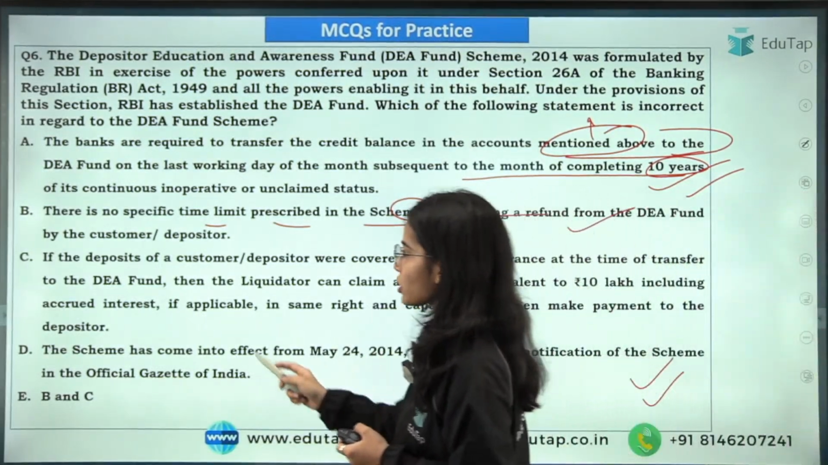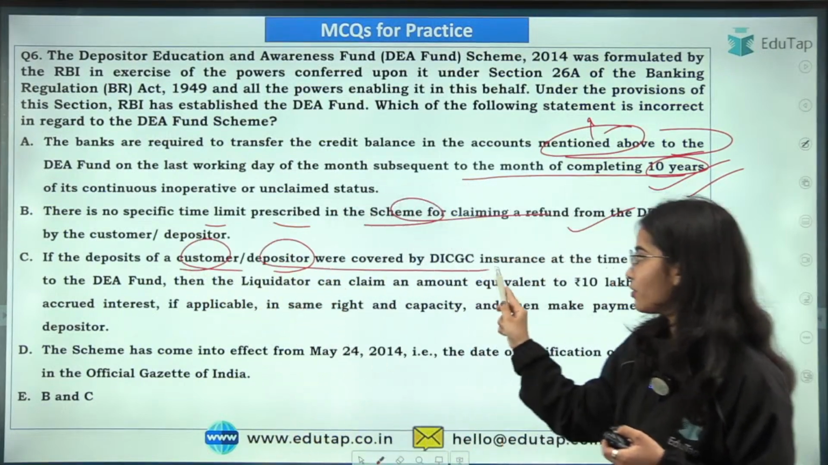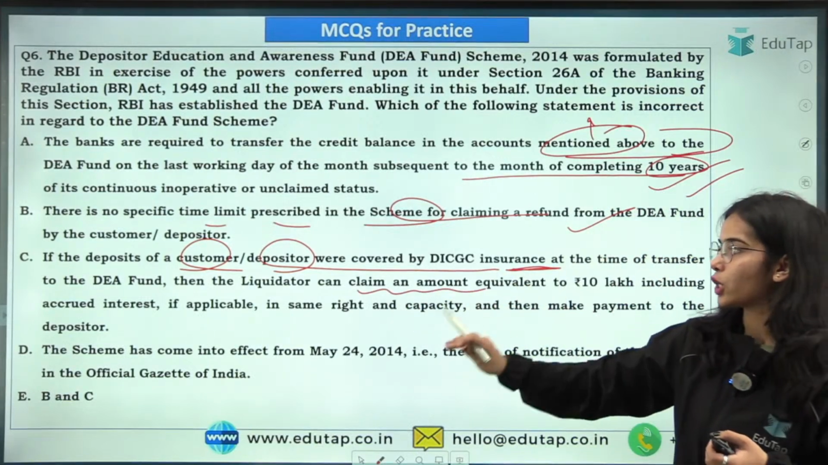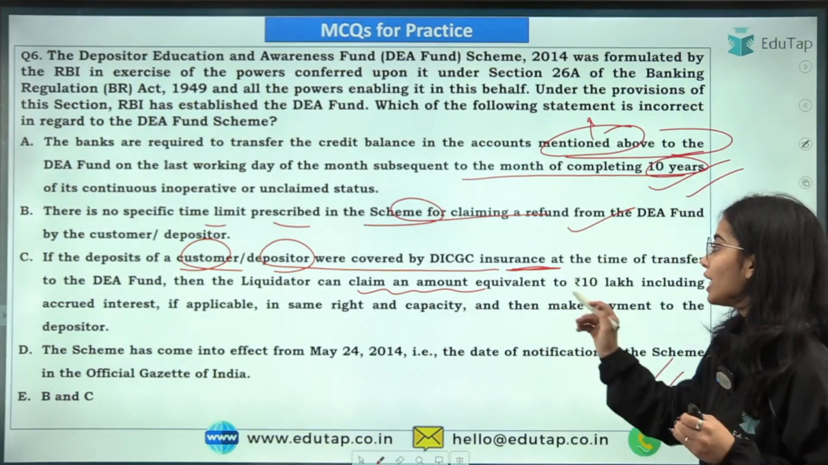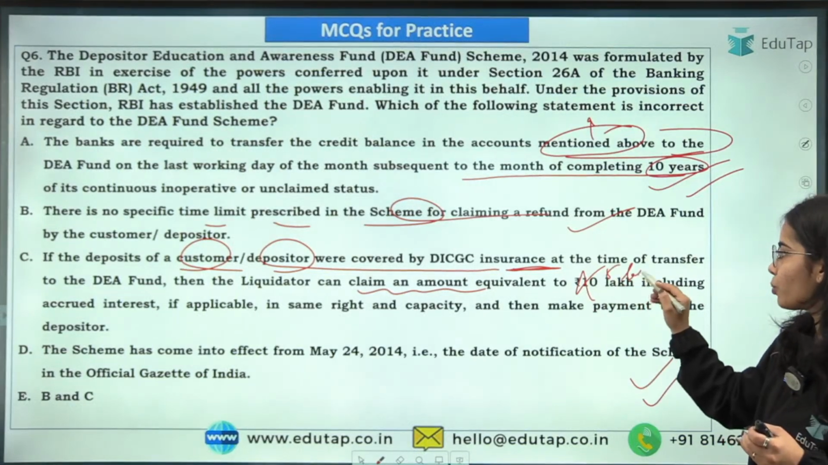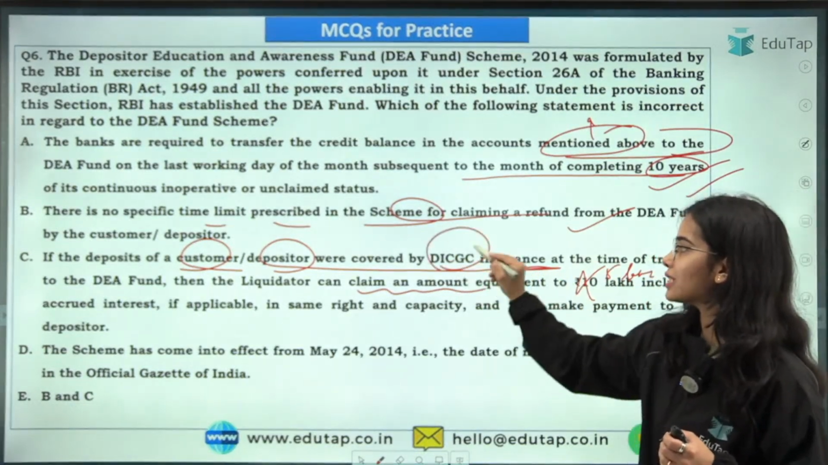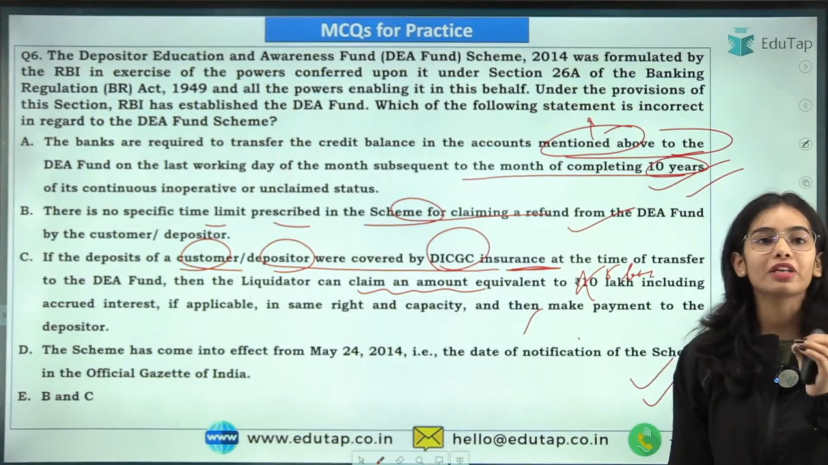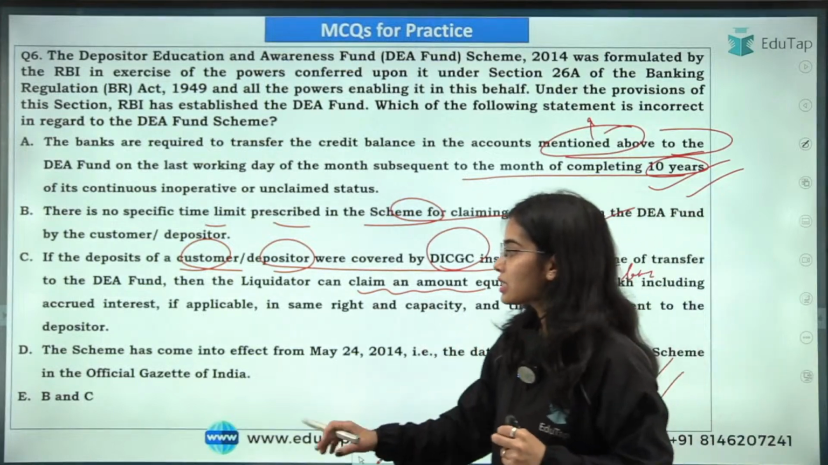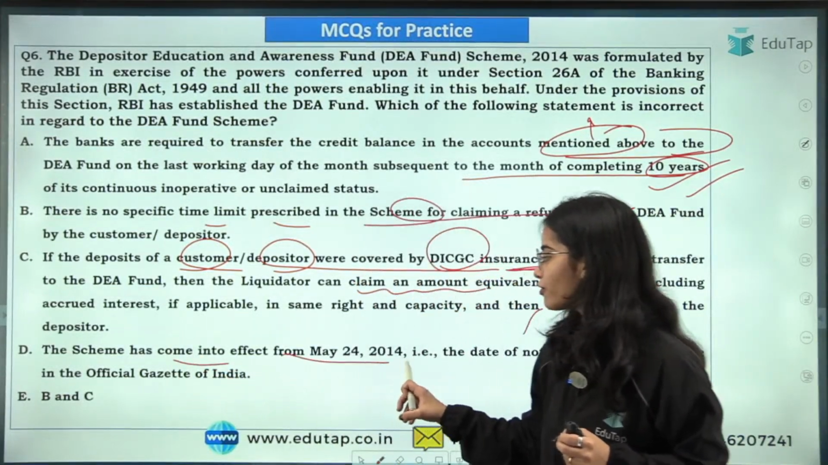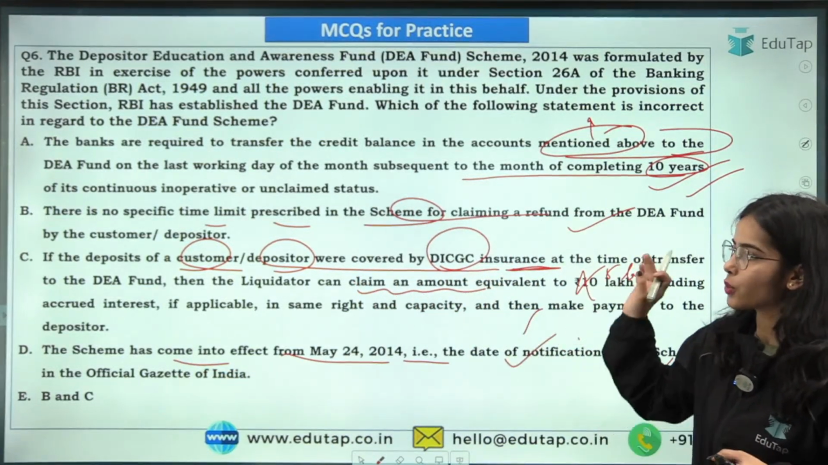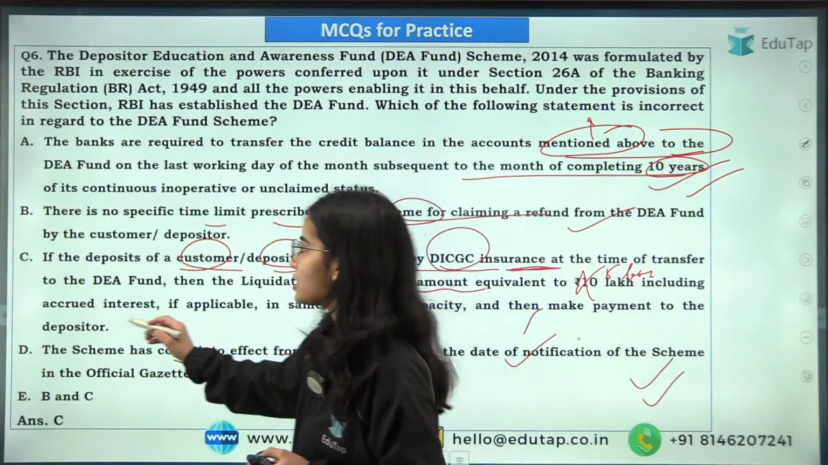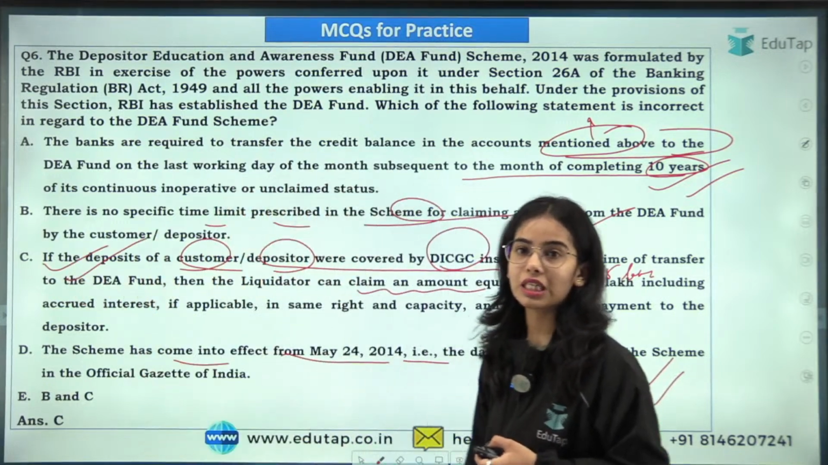If the deposits of a customer or depositor were covered by DICGC insurance, they can claim an amount. The liquidator can directly claim an amount equivalent to 5 lakh rupees, because here we are talking about DICGC insurance. So the claim to the DEA fund should be of 5 lakh rupees. Next, the scheme has come into effect from May 24th, 2014. So this is also correct. So the only incorrect statement is statement C. Very good, everyone. Everyone has given the right answer here.